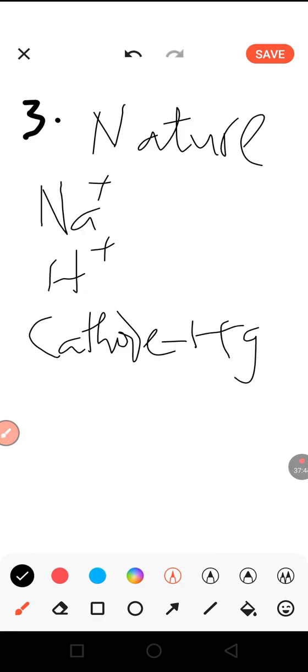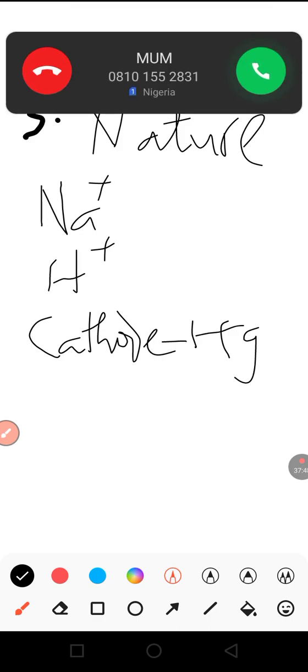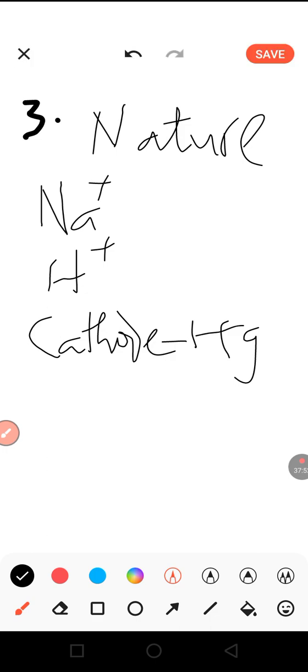Under normal conditions, there is no condition that should have made sodium be discharged. But because sodium has a desire for mercury, and mercury has an affinity for sodium, in that situation mercury will take over.